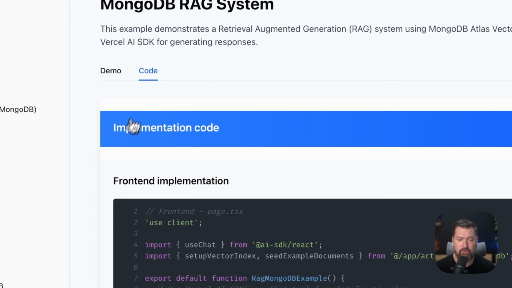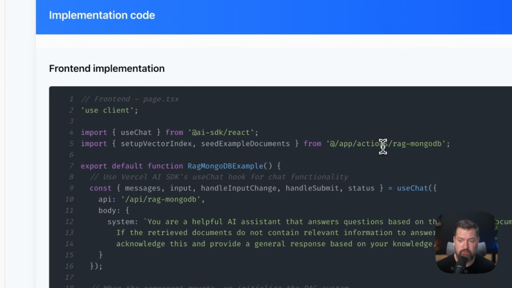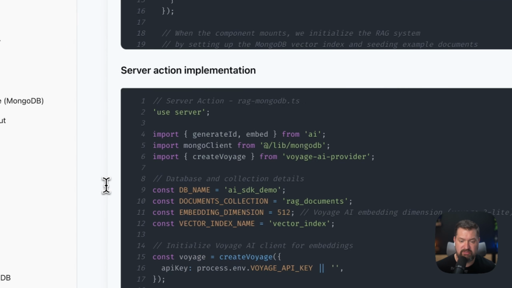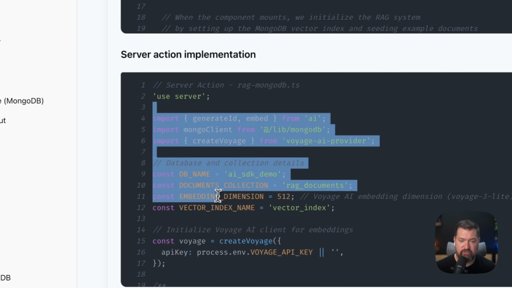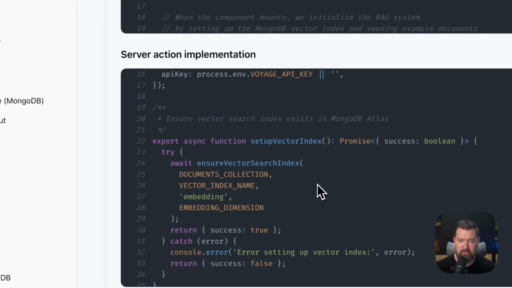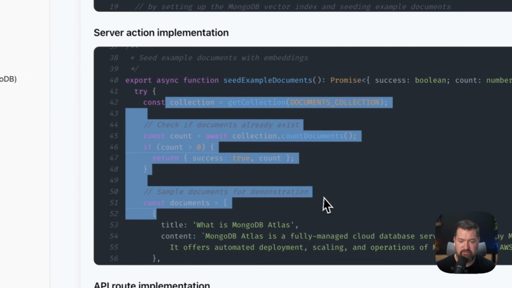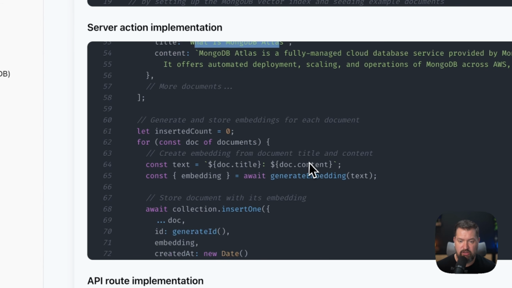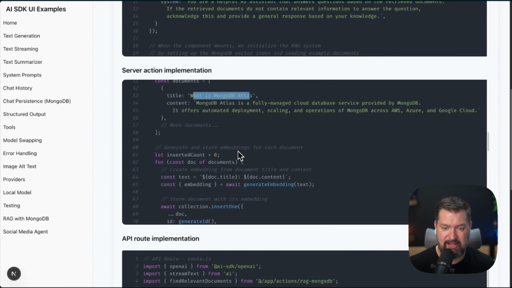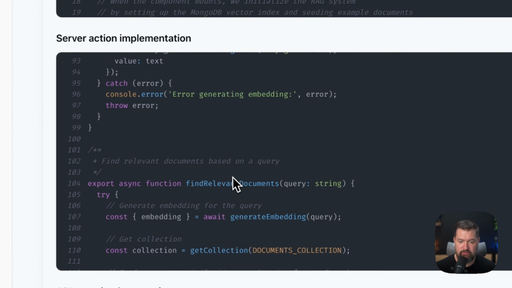So if we go over here and look at the code, see on the front end, we are using useChat. We have some server actions set up to create our vector index and our example documents. You can see that here in this server action implementation where we are using Voyage AI as our embedding model. We're setting up our vector index and then seeding documents if needed, if they're not there. So we have some documents here relating to MongoDB Atlas, vector search, and the Vercel AI SDK. And then we insert those to seed the database and generate embeddings along the way.